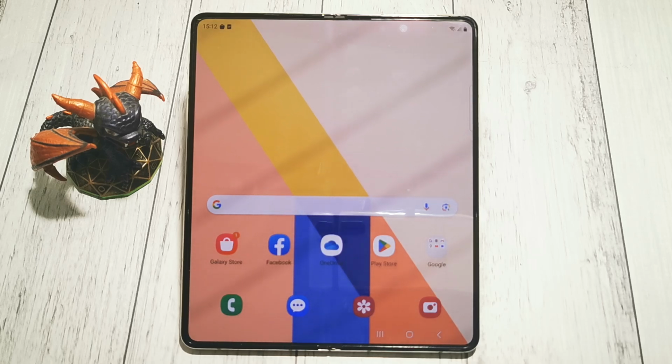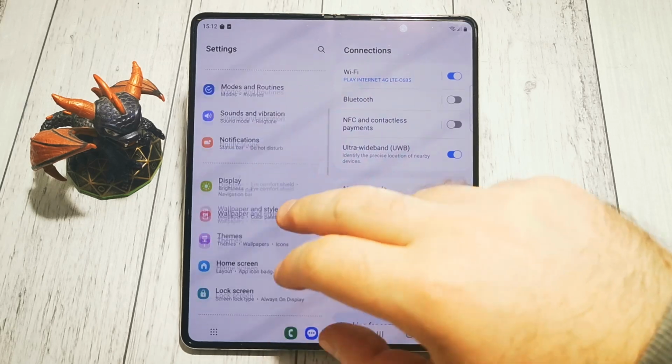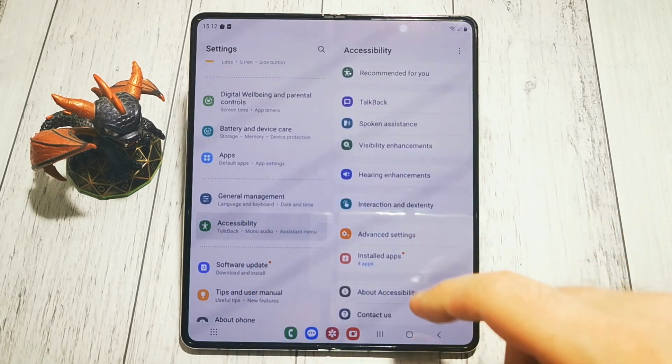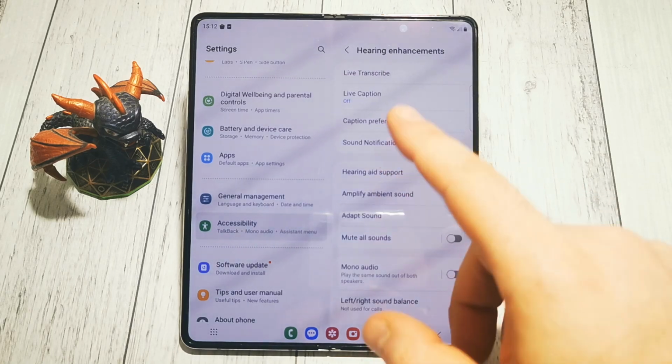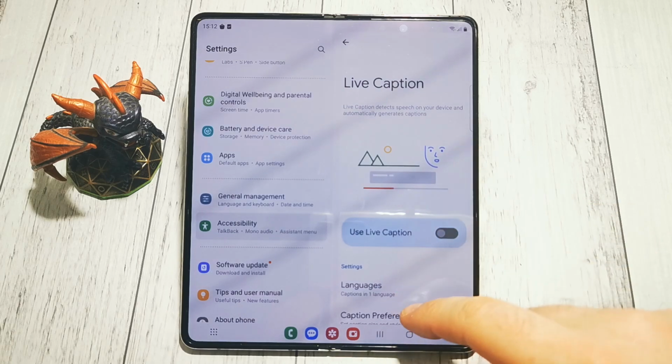Today I will show you how to customize our live caption mode in Samsung Galaxy Z Fold5. First, where to find it. Of course, in our settings menu. We are looking for accessibility options here, and under here enhancements at the top we have live caption. Right now it's turned off.